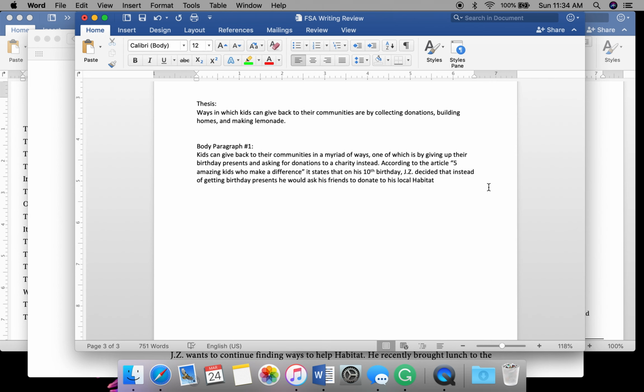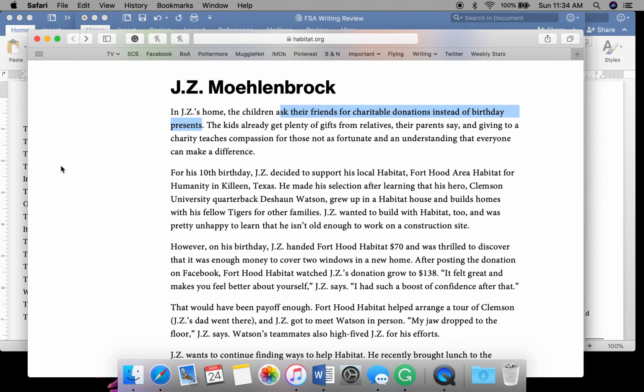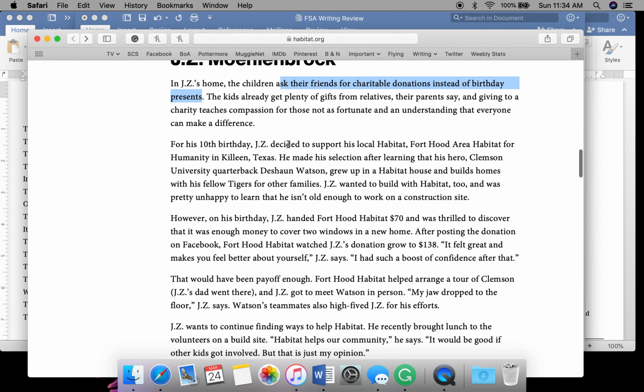Now I'm going to reread this and see if I want to keep going or make it a separate sentence. So, according to the article, 5 Amazing Kids Who Make a Difference, it states that on his 10th birthday, J.Z. decided that instead of getting birthday presents, he would ask his friends to donate to his local Habitat. Yeah, I'm going to paraquote here. And then when he did that, and this is pulling from here: after learning that his hero, Clemson University quarterback, grew up in a Habitat house.